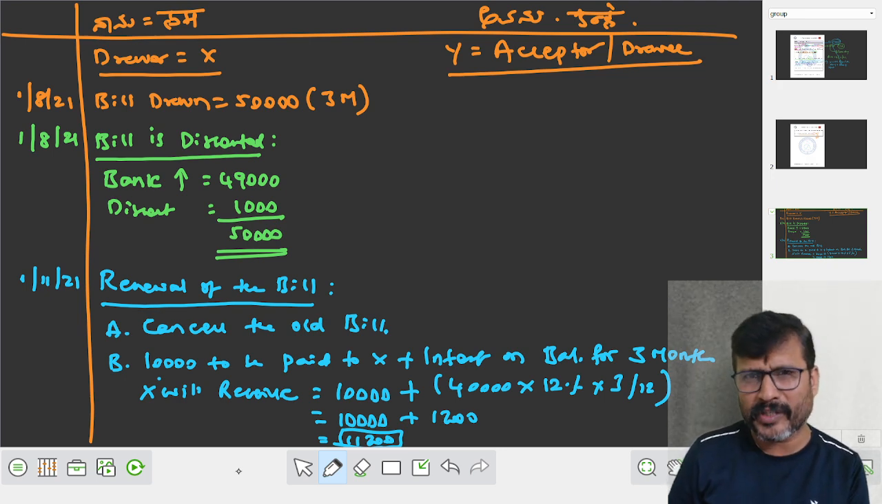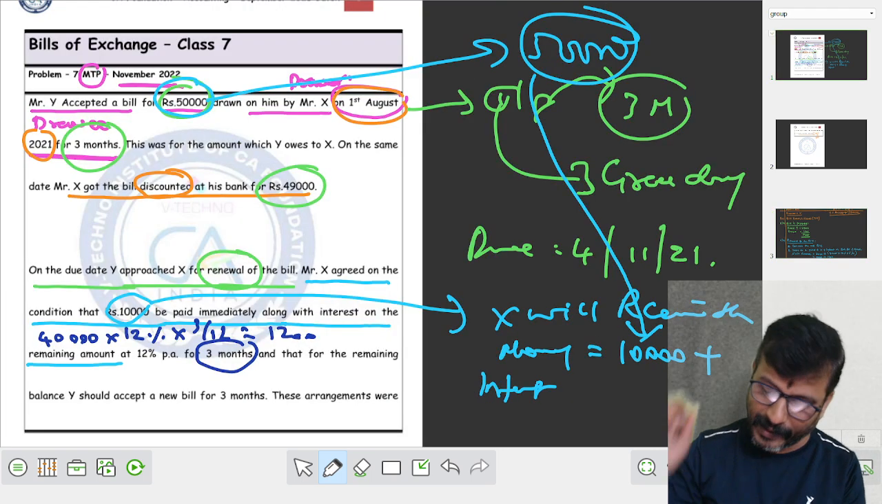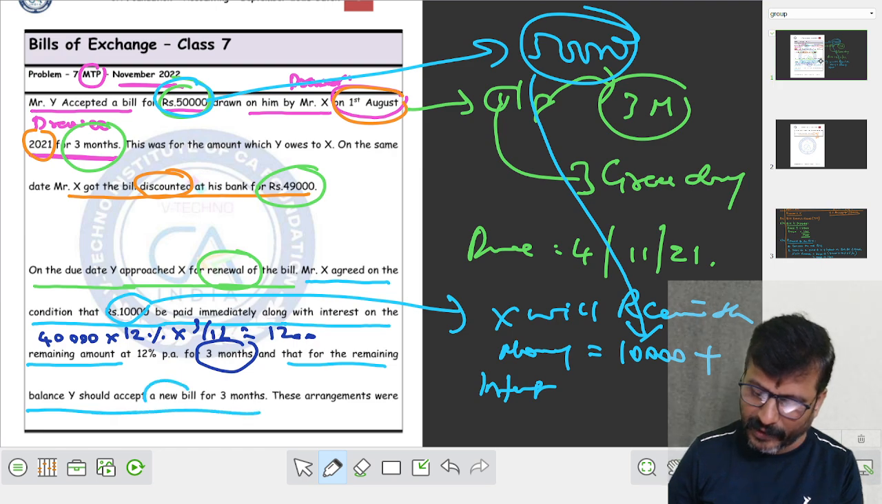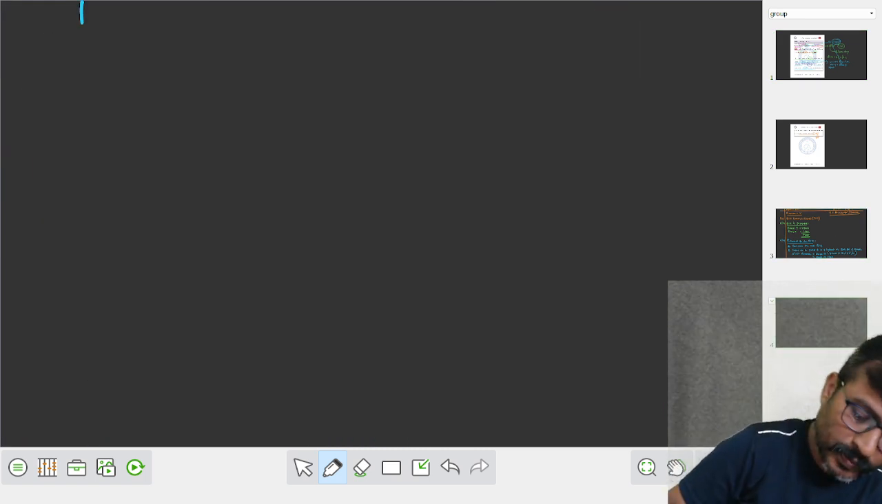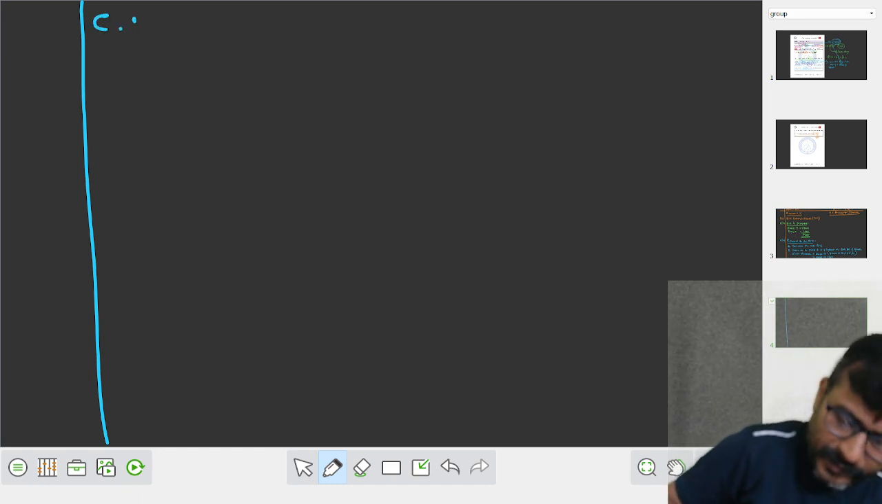10,000 to be paid to X means Y has to pay to X, so X will receive the amount. Then what to do? Okay, fine, this has happened. What about the remaining? For the remaining, Y should accept a new bill for how many months? 3 months. So what do we have to do? We have to draw the new bill, that is C point.